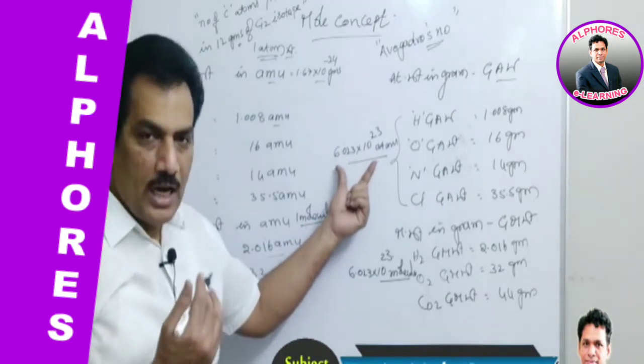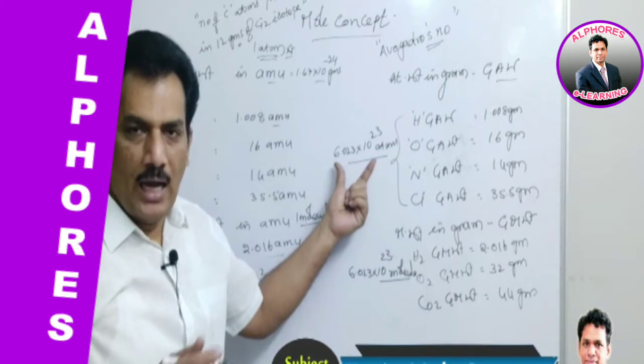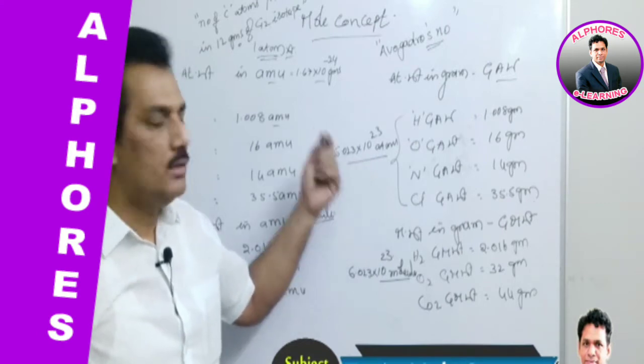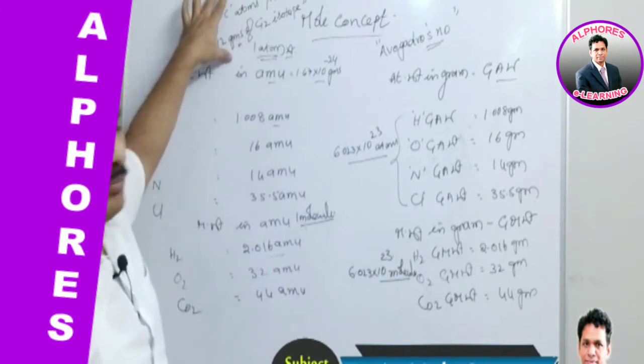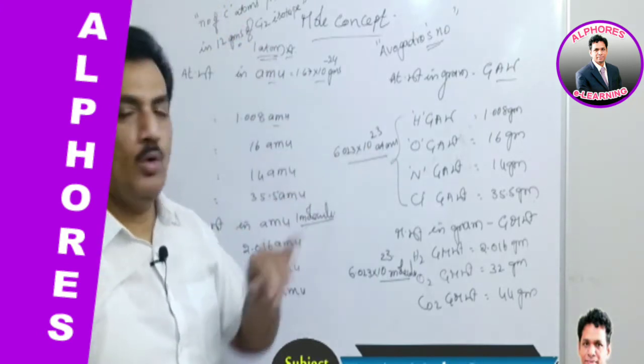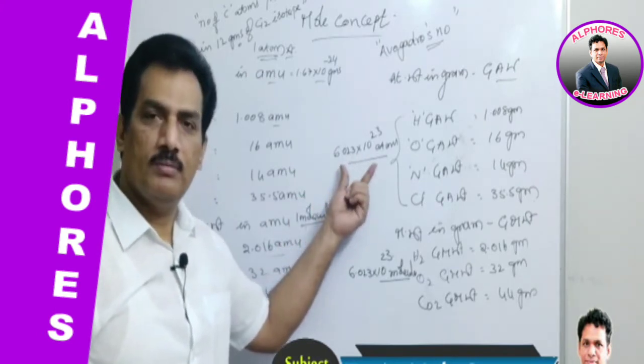It is a fixed number. Already we derived the equation that relates to the Avogadro number from atomic weights or gram molecular weights. Clear? So now we can define the mole of a chemical substance with reference to this.